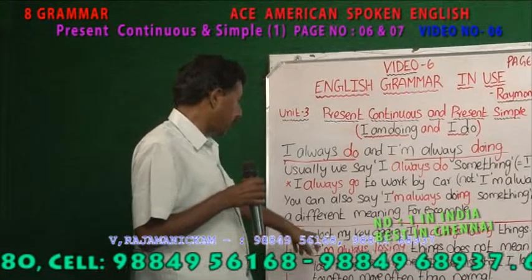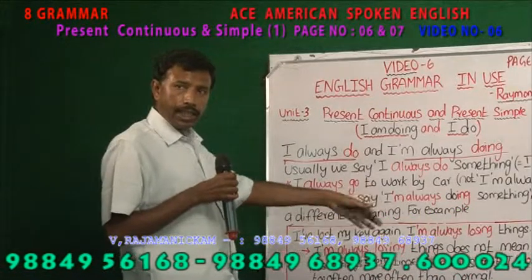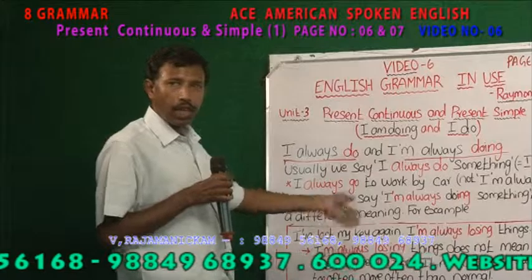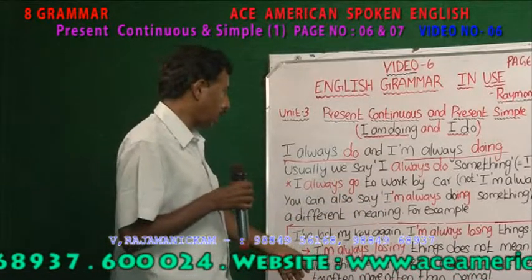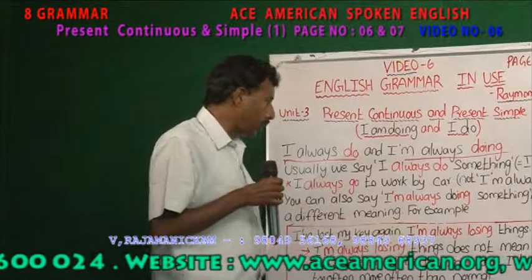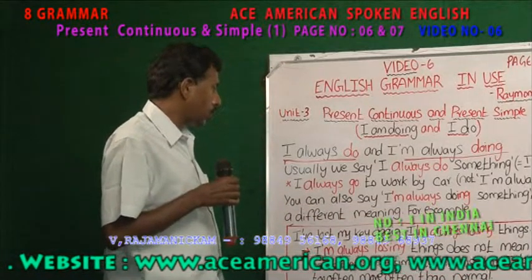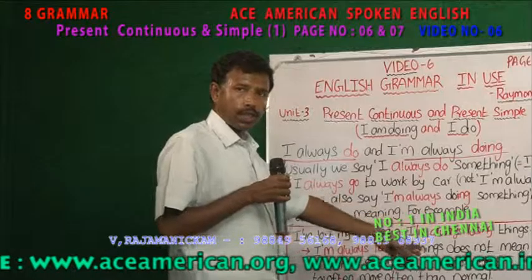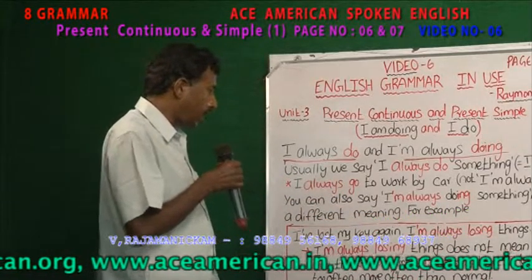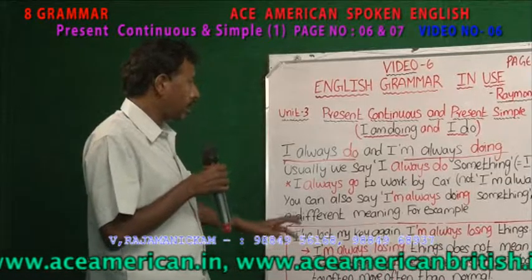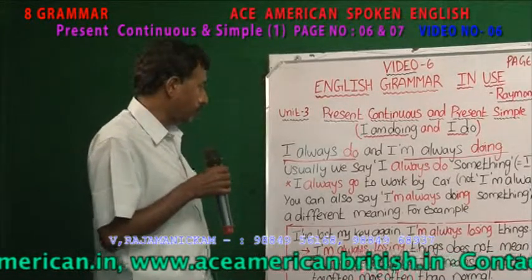When we say present perfect, the action has happened in the past and we are trying to convey the result of the action till now. And I am always losing things is again present continuous. So you have to see how a sentence is being used.